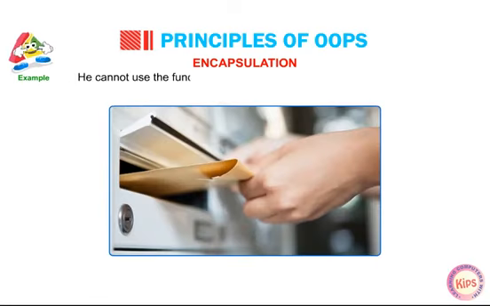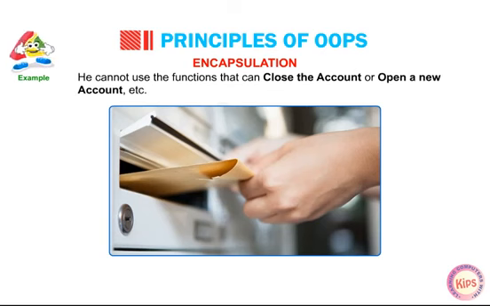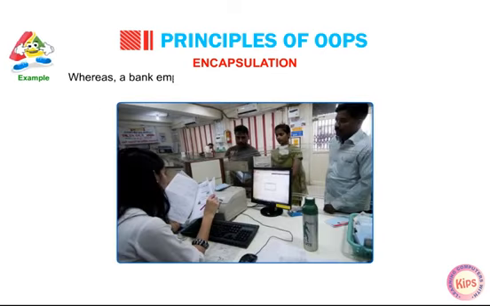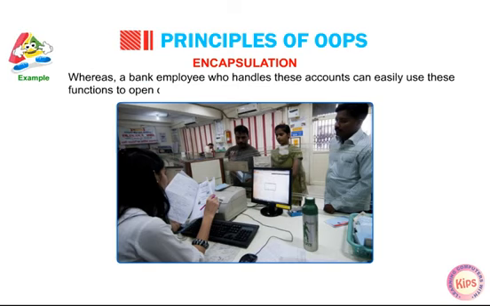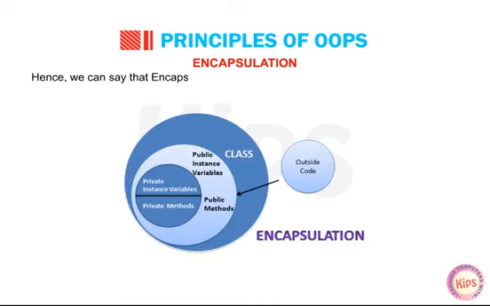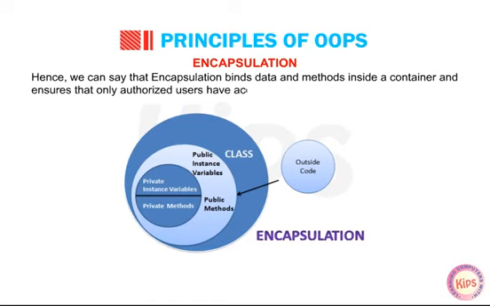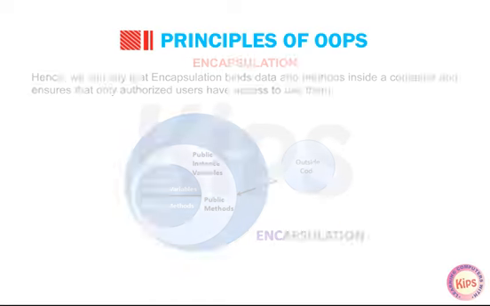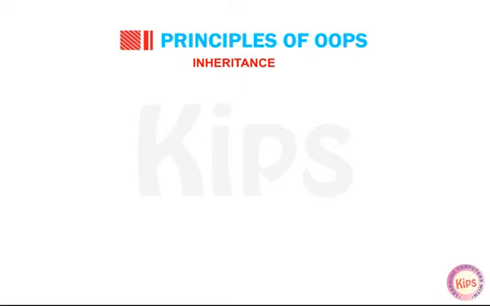He cannot use the functions that can close the account or open a new account, etc. Whereas a bank employee who handles these accounts can easily use these functions to open or close the accounts. Hence, we can say that encapsulation binds data and methods inside a container and ensures that only authorized users have access to use them. Let me tell you about inheritance.